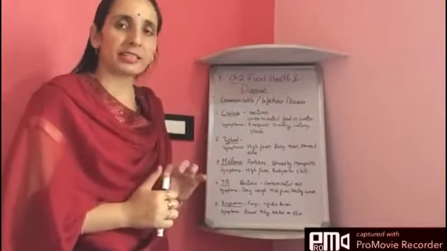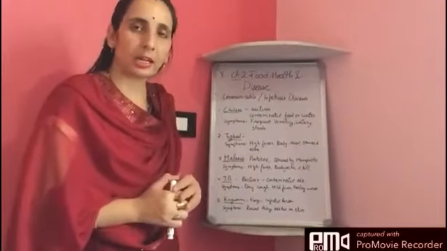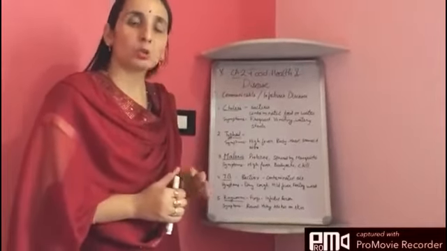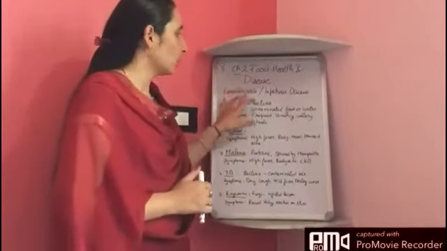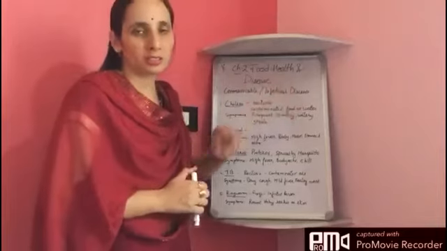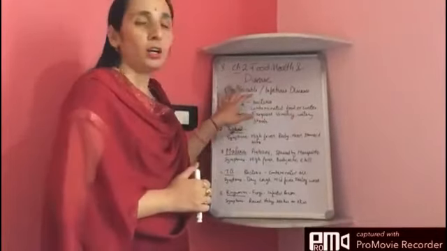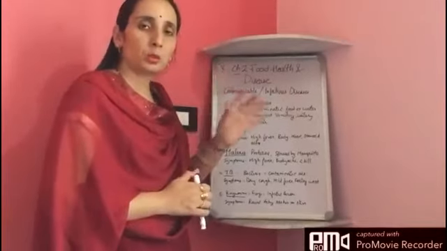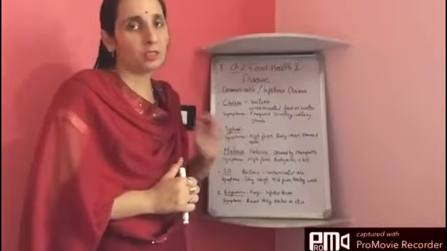A disease that can be spread from an infected person, by infected I mean a diseased person, to a healthy person. Such diseases are called communicable or infectious diseases. They travel or are spread from an infected person to a healthy person. They make the healthy person sick.